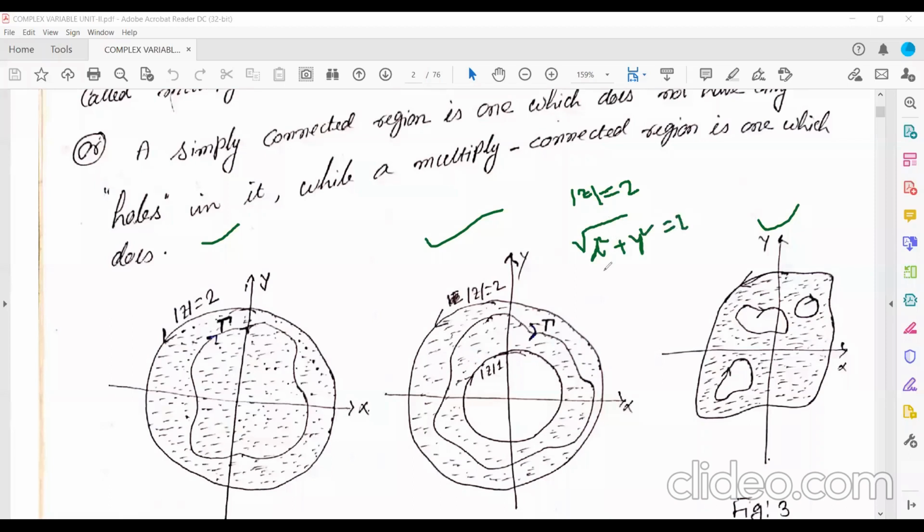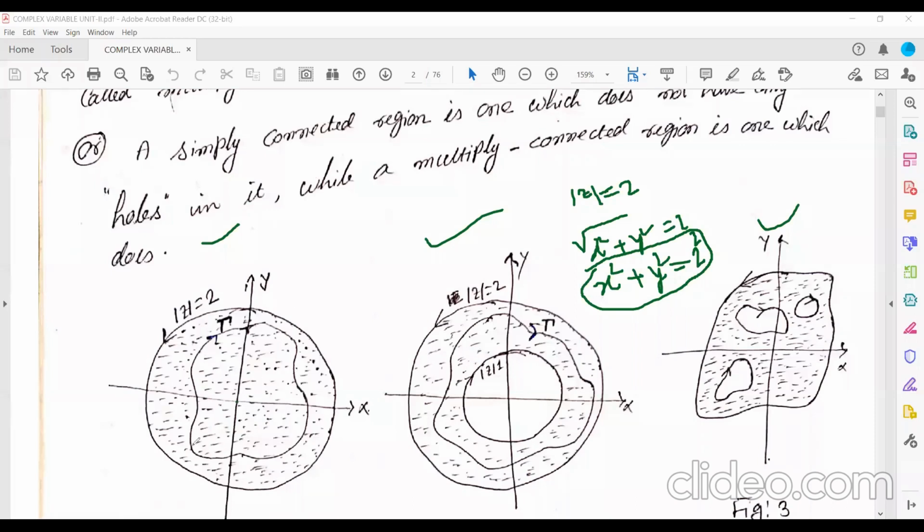Now if you take a square on both sides, you will get x square plus y square is equal to 2 square. Can you tell me what this equation will represent? A circle with center at origin and radius 2. So mod z equal to 2 is a circle with center at origin and radius 2.